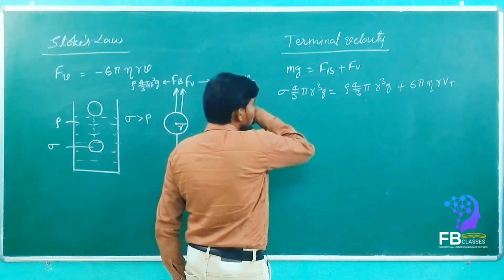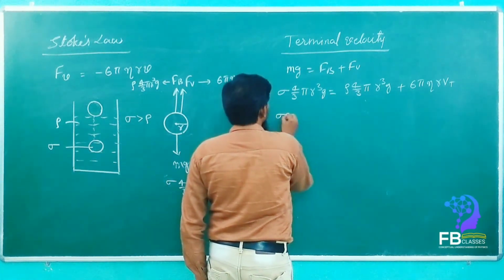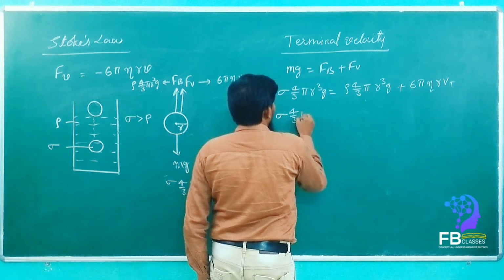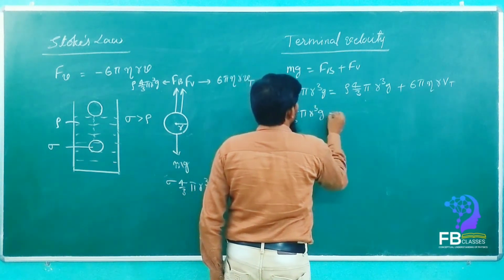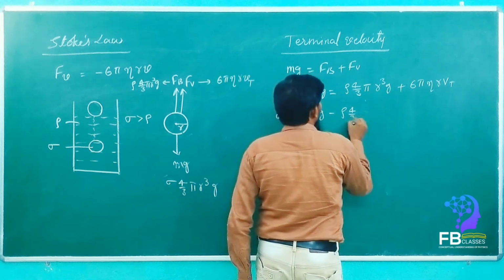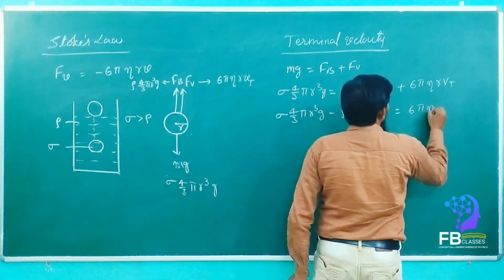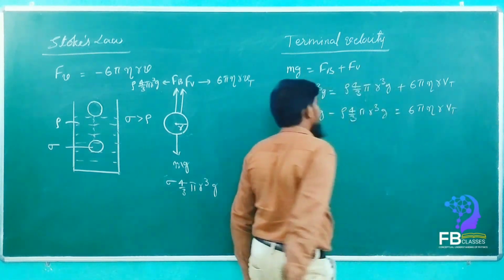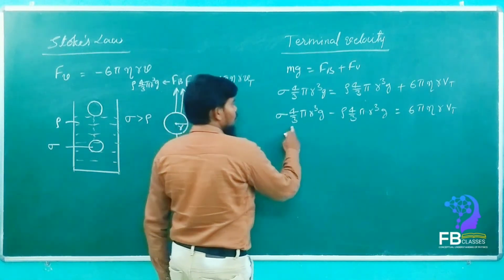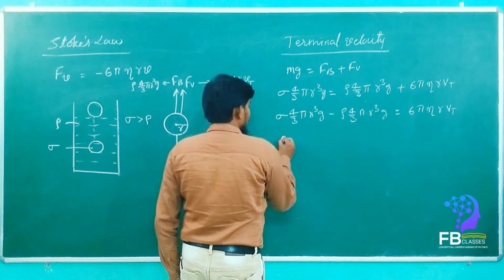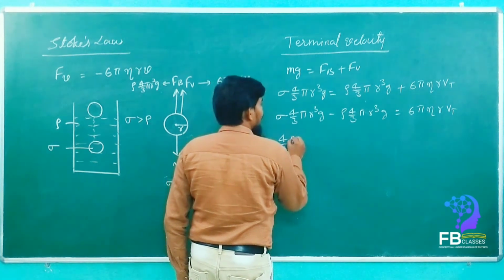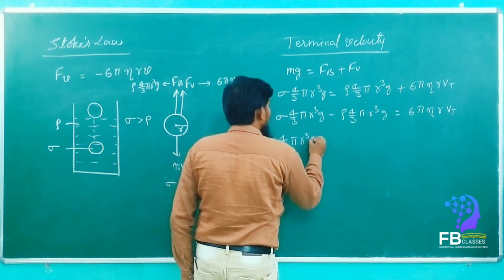See now here, sigma 4 by 3 pi r cube into g minus rho 4 by 3 pi r cube into g is equal to 6 pi eta r vt. Got it? See here, what is common here? 4 by 3 pi r cube into g.